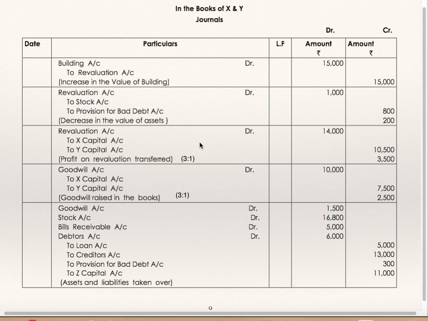It is transferred to capital account of X and Y in profit sharing ratio 3:1. Goodwill 10,000, so goodwill account debit to X and Y in 3:1, goodwill raised in the books.